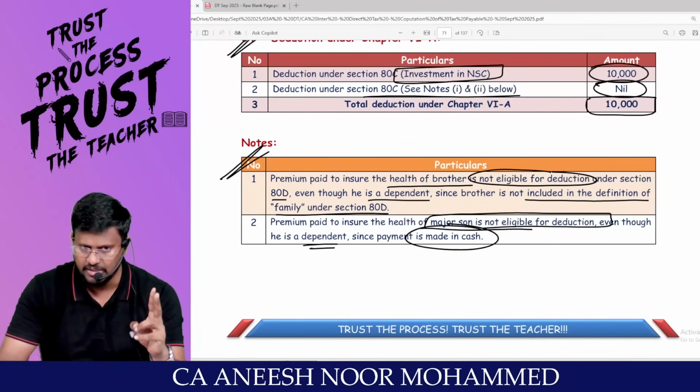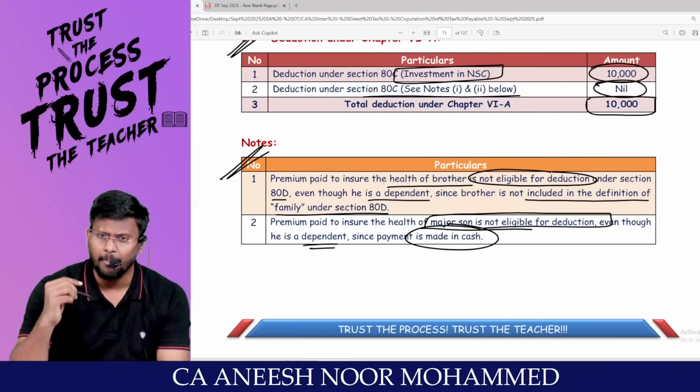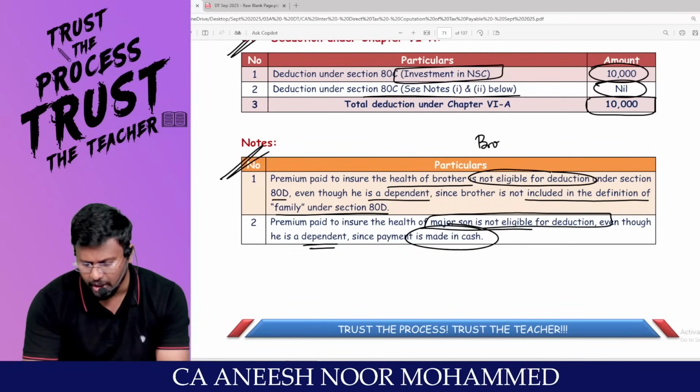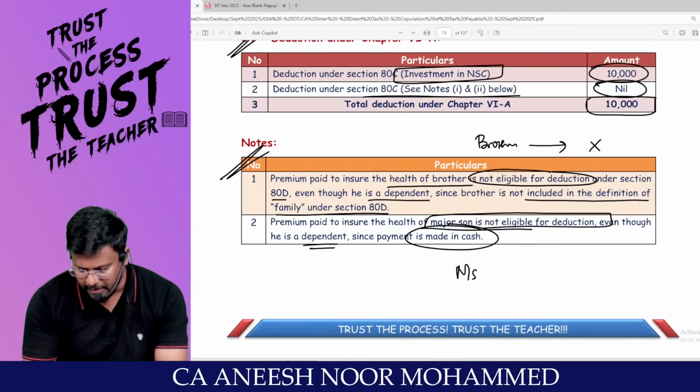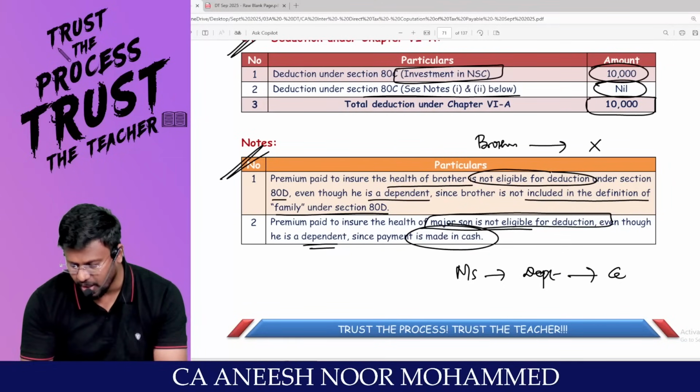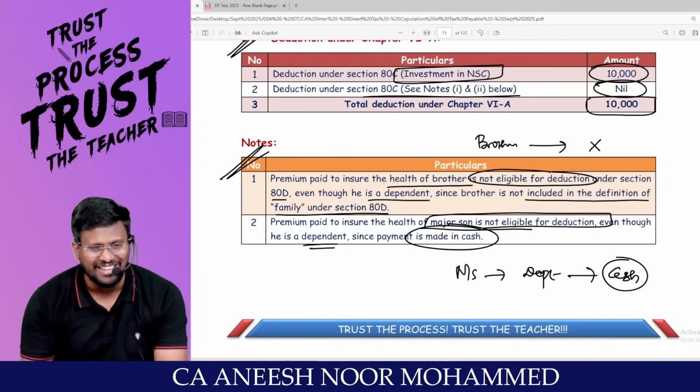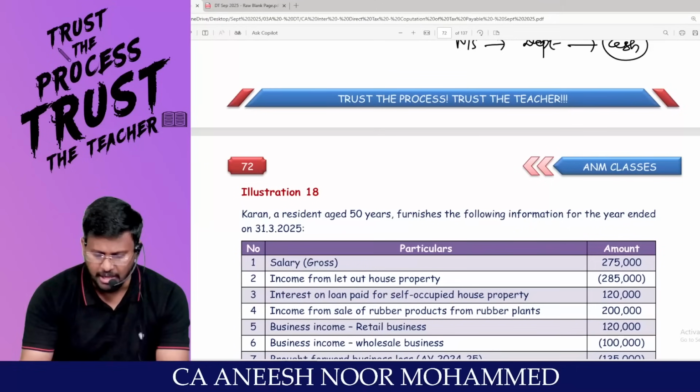Two things you should understand. First, payment made for the brother. Brother is not at all in the definition of the family. Second one is major son, dependent, actually eligible. But I paid in cash. What is 80D? Medical insurance premium paid by cheque.